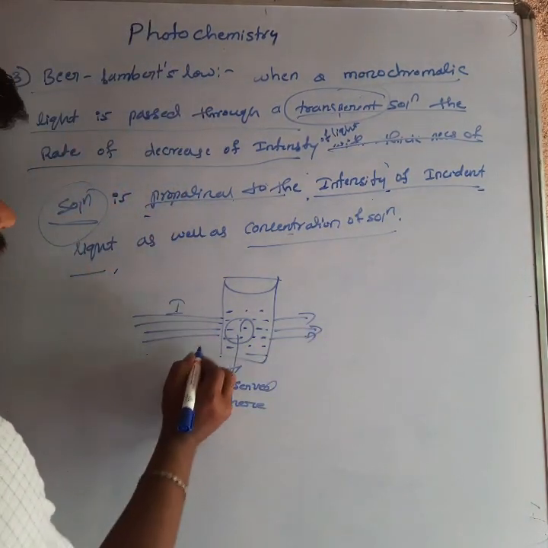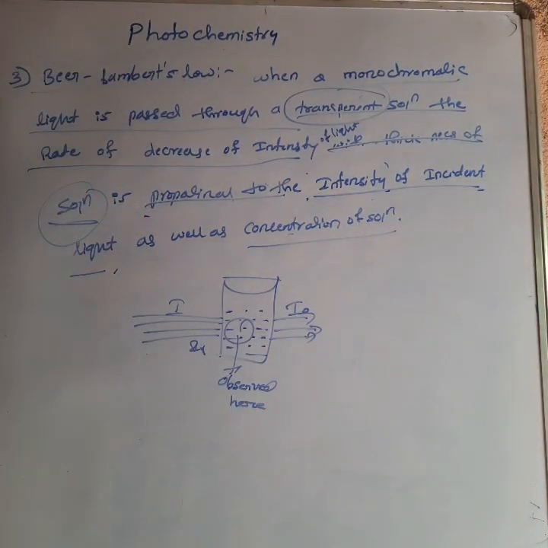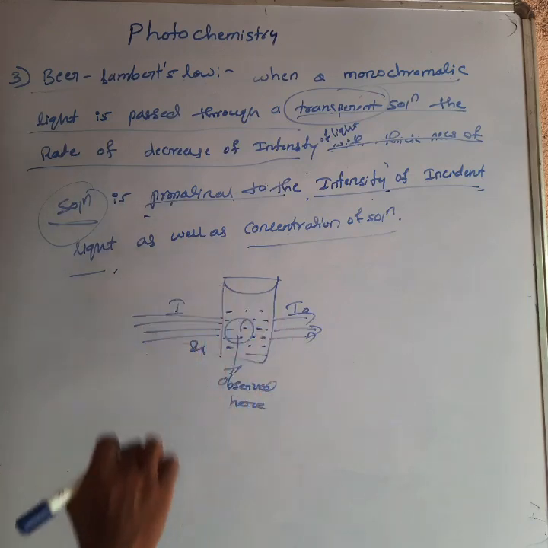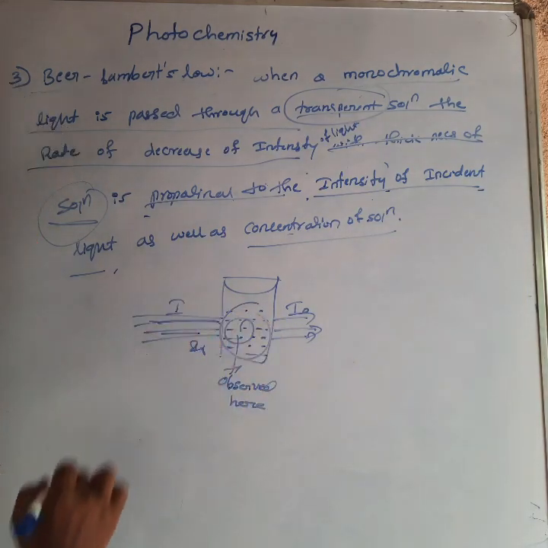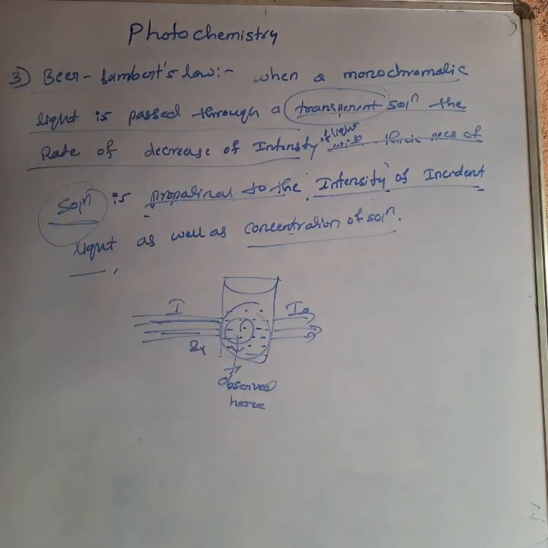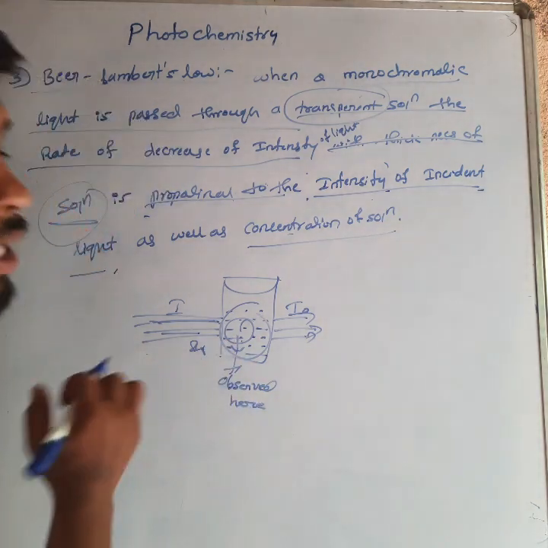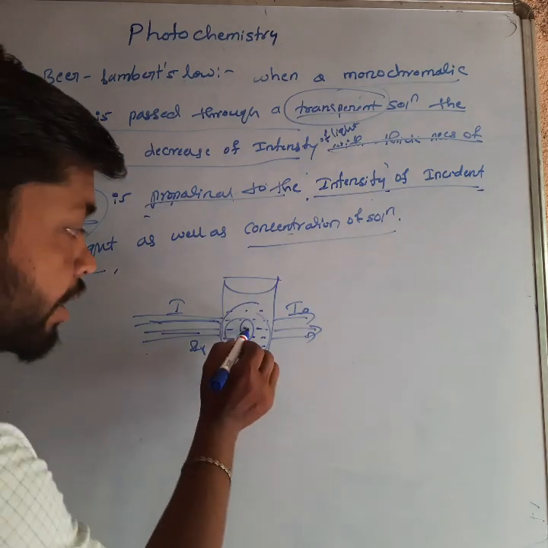This is the I, this is the I transmitted, and this is the I absorbed. When the monochromatic light is passed through a transparent solution, there is a decrease in the intensity. Why does the intensity decrease? Because the solution absorbs some of the intensity. That is the decrease in the intensity with the thickness.